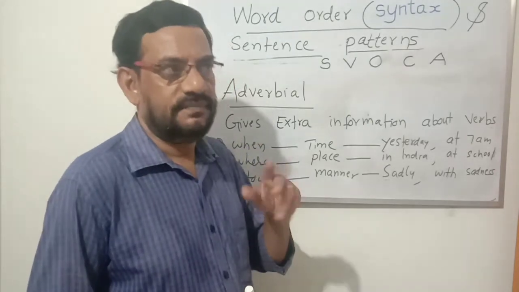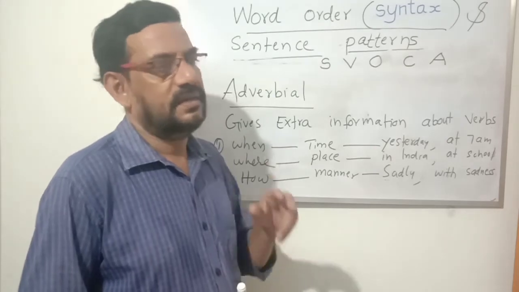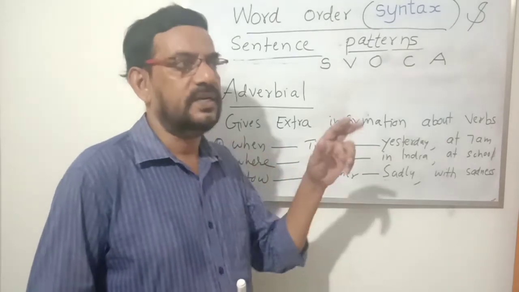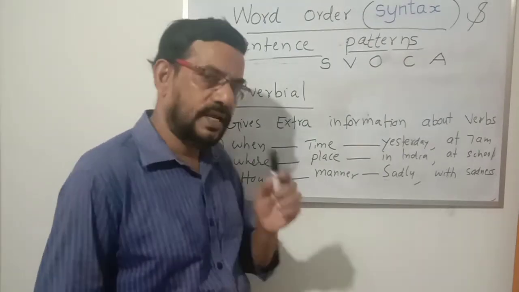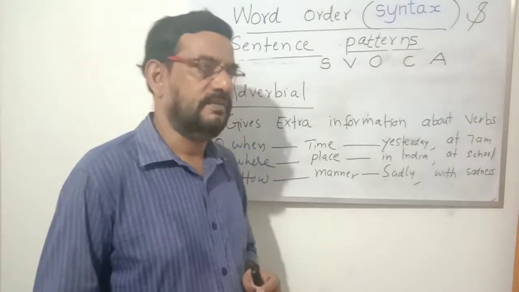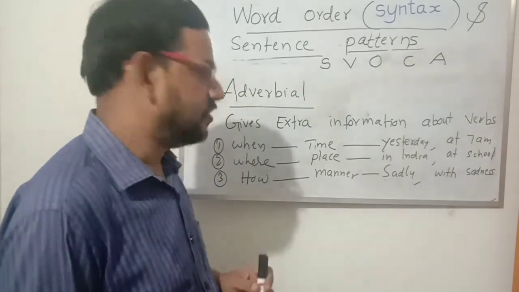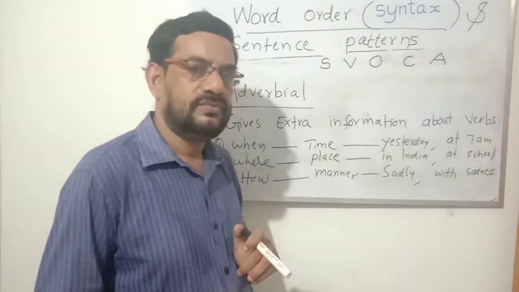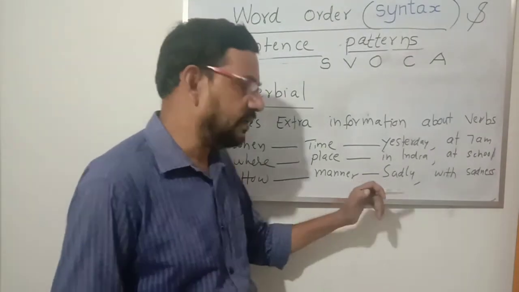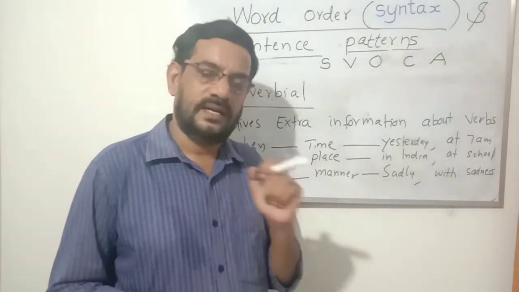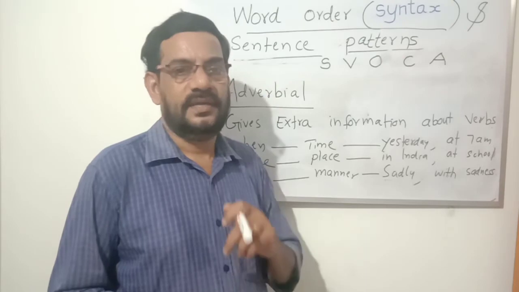There are different patterns of sentences. And here the last thing is how the action happens. Adverbial can also be used to mention how, that is, in what manner the action happened. Sadly, he cried. How? Sadly. He cried sadly.